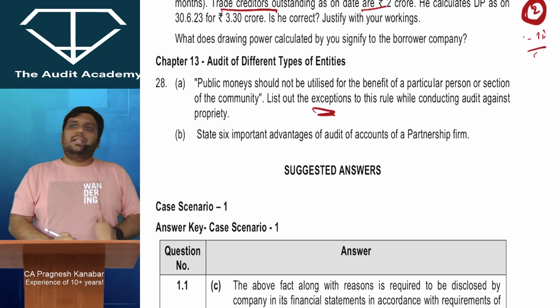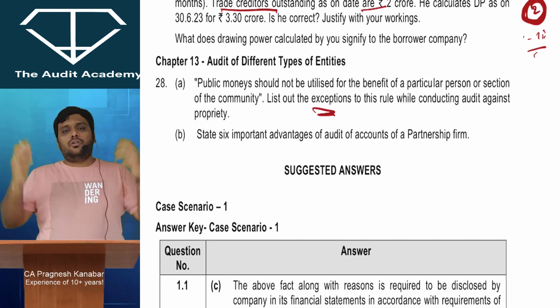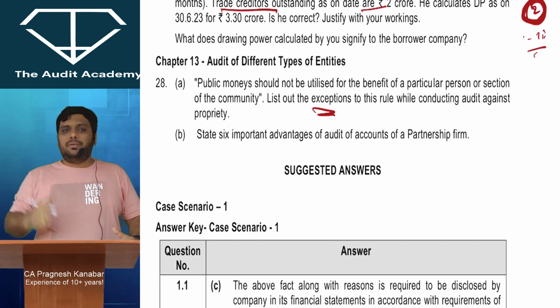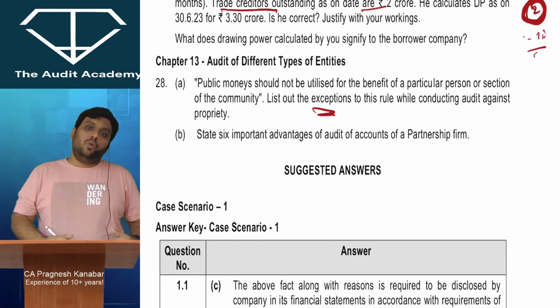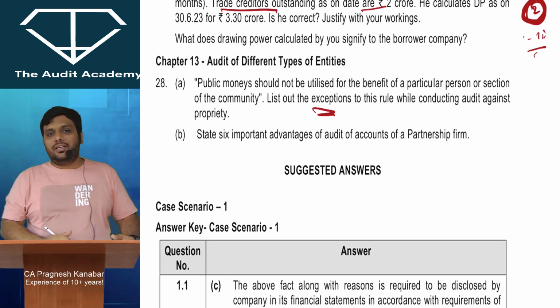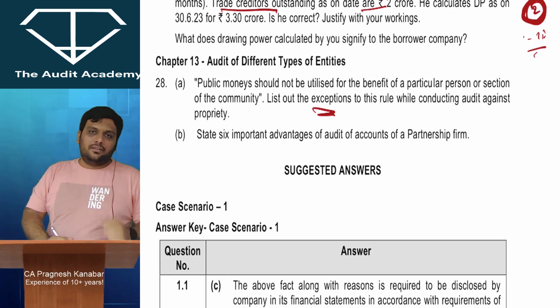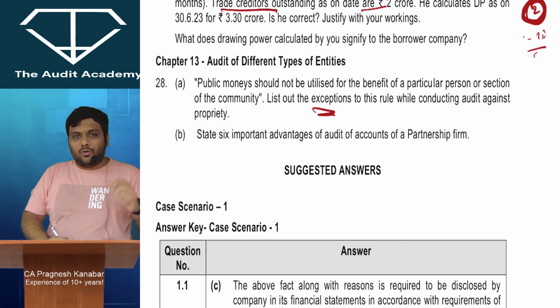Acha, let us say in Mumbai, BMC, Brihan Mumbai Municipal Corporation, spends a lot of money during festivals. It could be Ganpati festival, it could be Eid festival. Now what are you going to say? That why are they spending this money? They shouldn't spend this money because it is for a particular community. Or it is a tradition going on since a lot of time. Alright. So it is fine. Let them spend that money. Alright. You cannot question that particular thing.